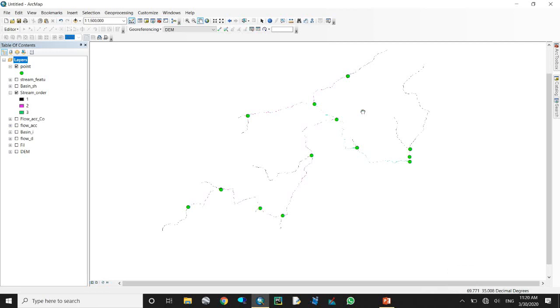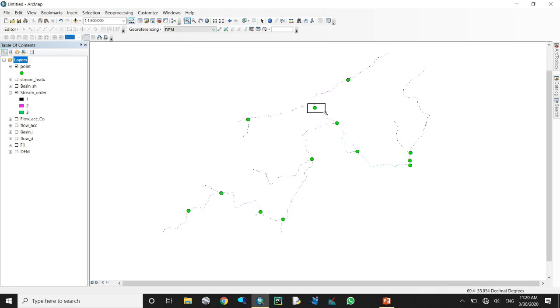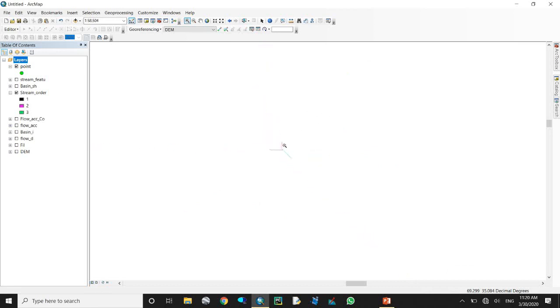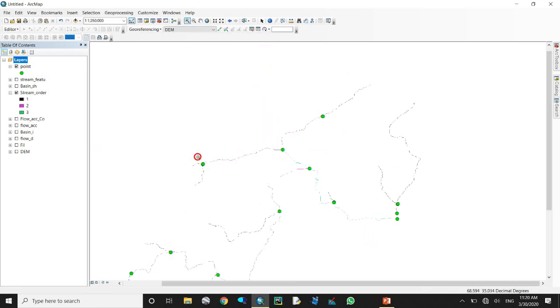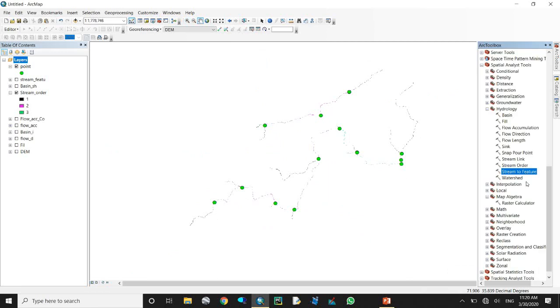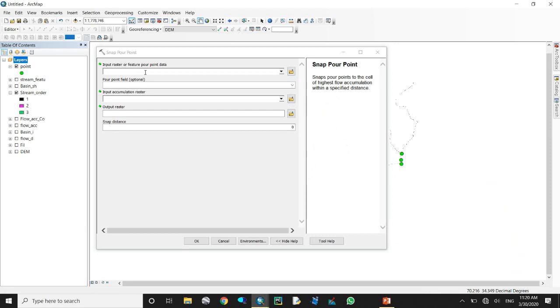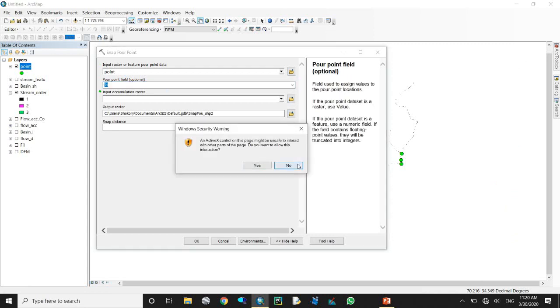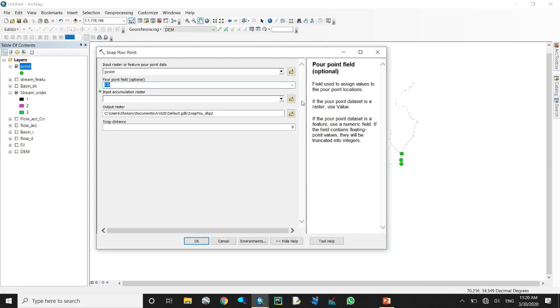For the watershed, we use Watershed. For flow direction, we use the flow direction raster. For input raster or feature pour point, here we should use the snap point, and this one is a value or raster value. I prefer the value. Here we use watershed. Just okay. Here it will create a watershed of these basins.